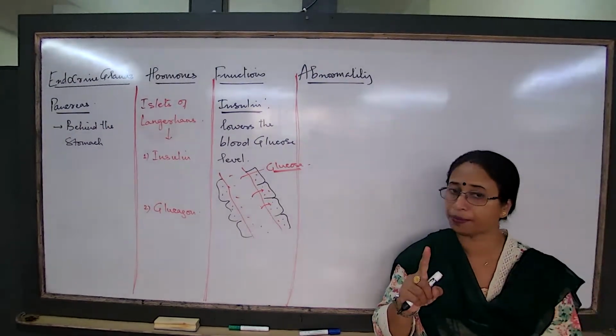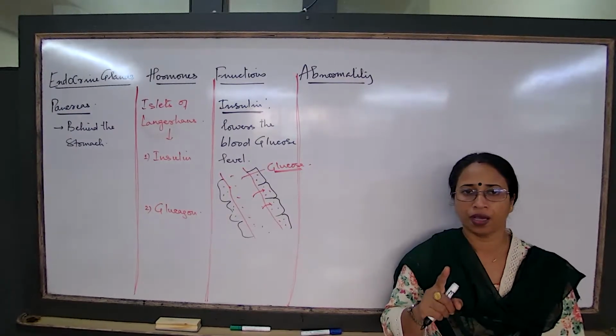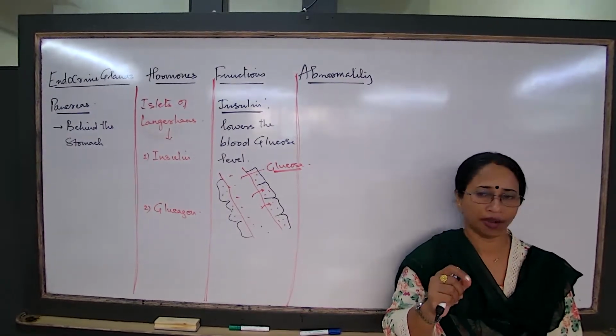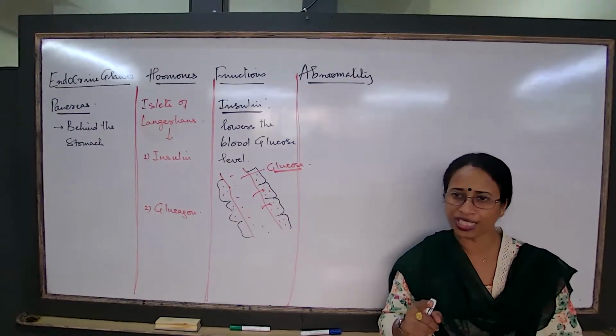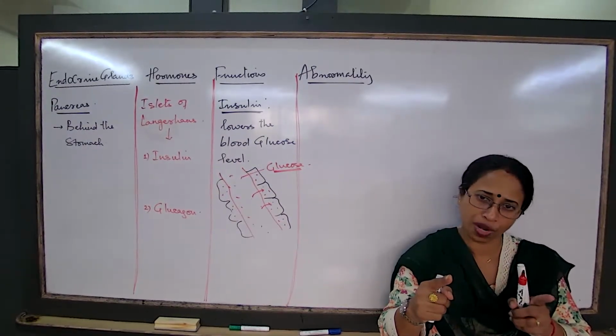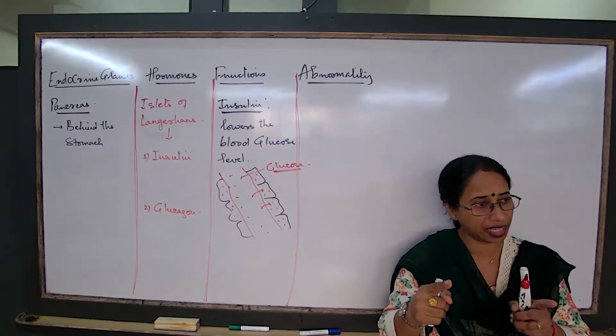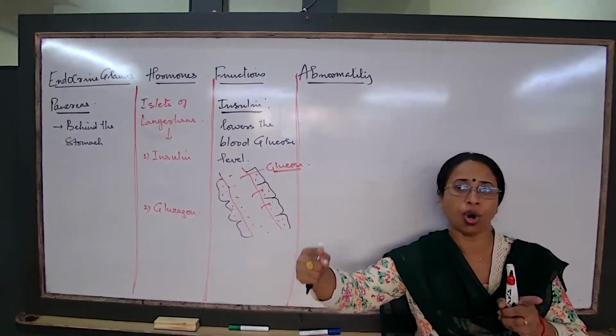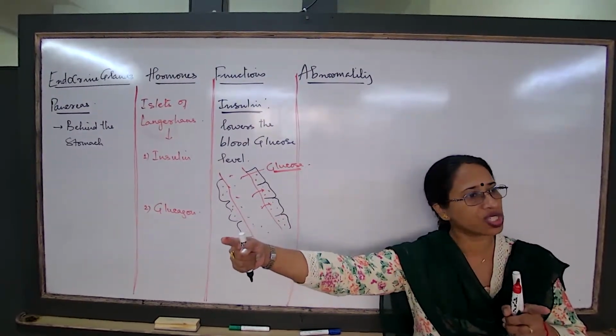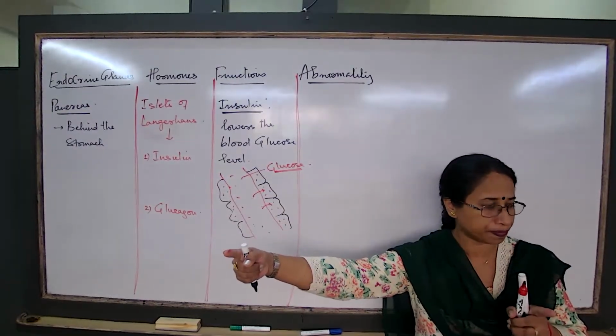So the first thing I'm mentioning: after consumption of any carbohydrate rich food, we take a test after 2 hours, the concentration is high. Again, repeat the test after 1 more hour or 2 more hours, the concentration comes to normal.